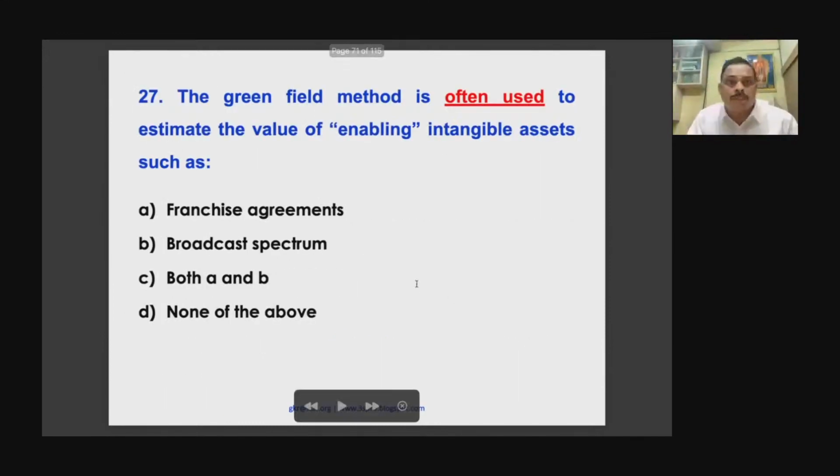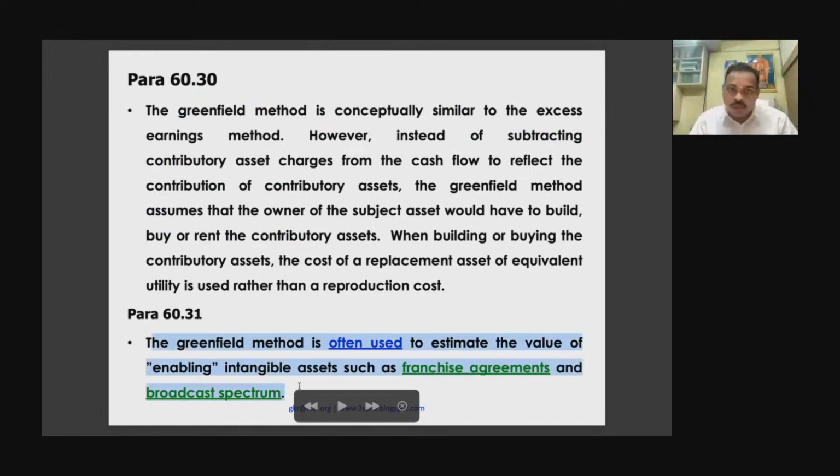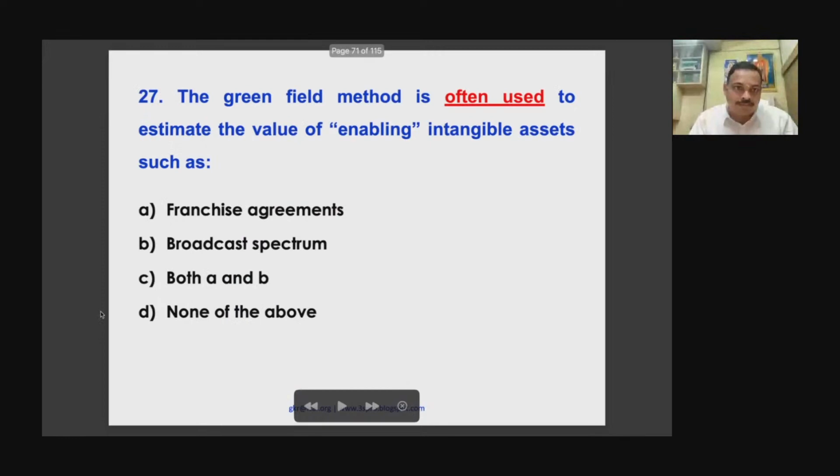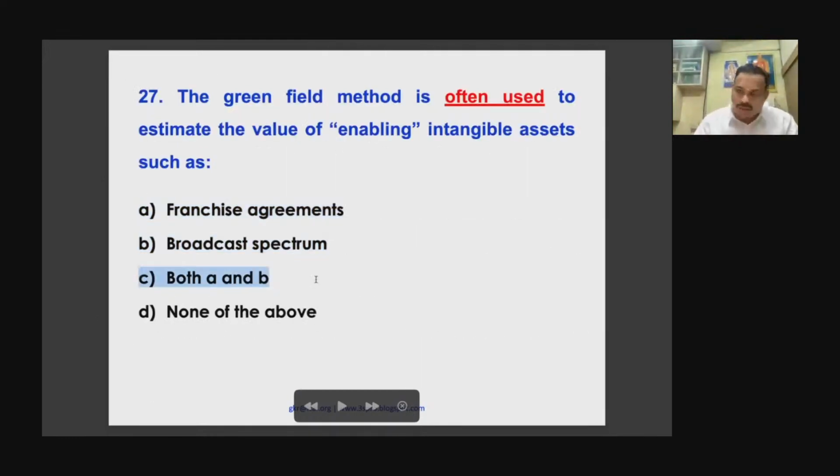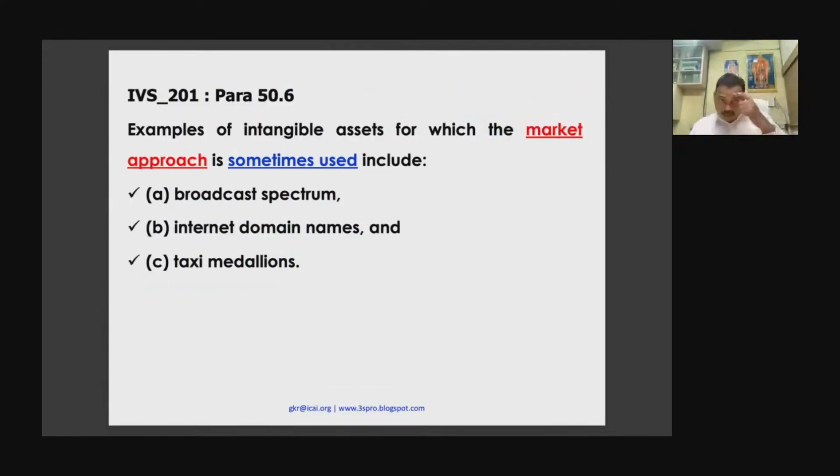Now answer this question. The Greenfield method is often used to estimate the value of enabling intangible assets such as franchisee and broadband spectrum. So both A and B, for A and B both you will use. So 27C. Okay.